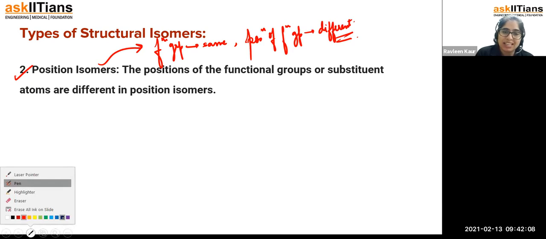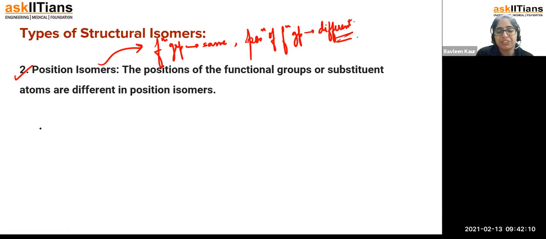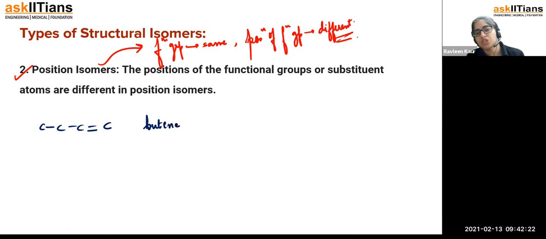For example, let's have a look. Like you are having 1, 2, 3, 4, and you made a double bond here, right? So here this is called 1-butene, right? Or you can write directly butene also. क्योंकि 1 का मतलब it is understood कि वो first position पे, if the position is not mentioned.